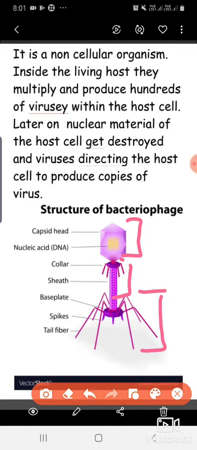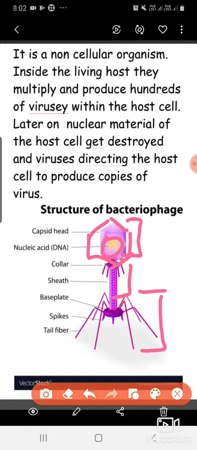In the head region nucleic acid is present, you can see here, in which DNA is present as the genetic material, surrounded by this protein coat that is called the capsid. In the neck and collar region, this is the hollow core which is surrounded by the sheath. This is the base plate, also called the end plate, and from here tail fibers are present by which they penetrate the host cell, that means the bacteria.